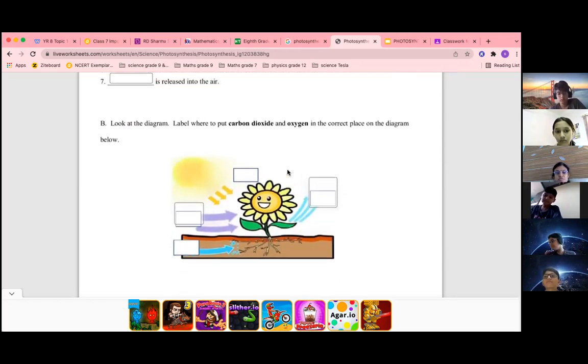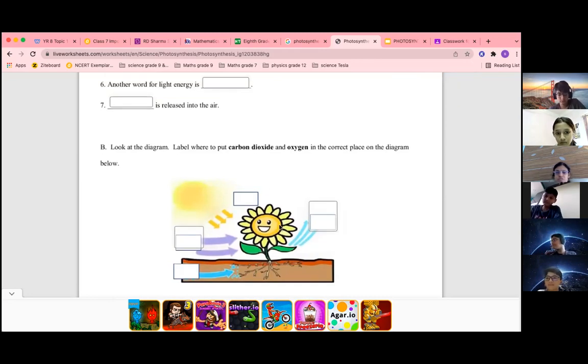Yes. So if this diagram is given, can you label it? Label where to put carbon dioxide and oxygen in the correct place in the diagram. The purple arrow is carbon dioxide and the blue arrow is oxygen. What is over here? Sunlight and water. And what is over here? Water. Okay, so this is simple.